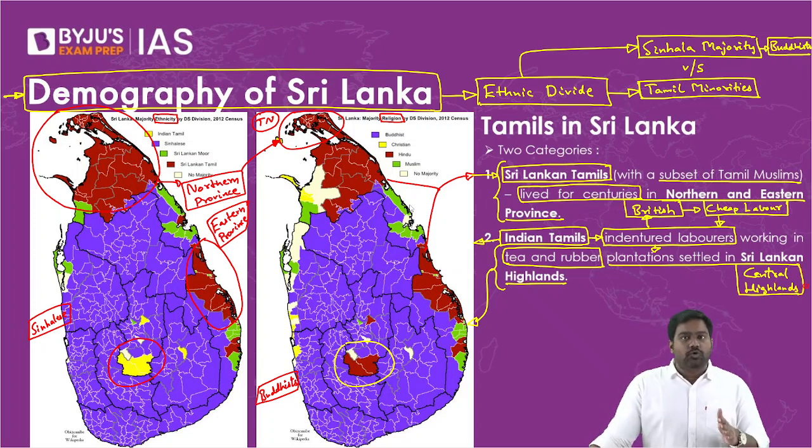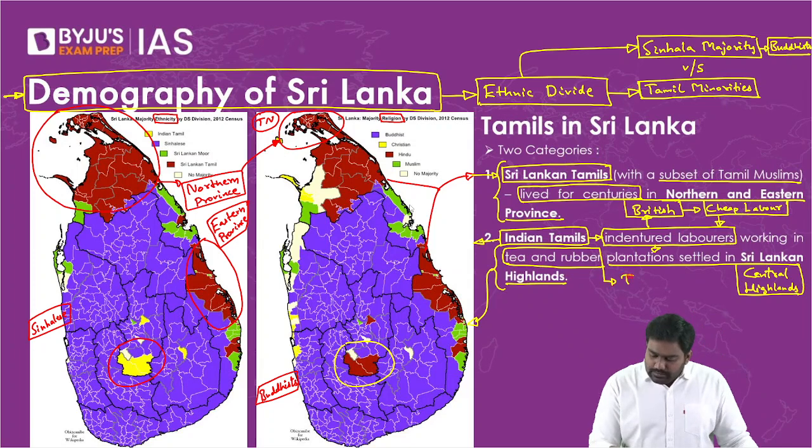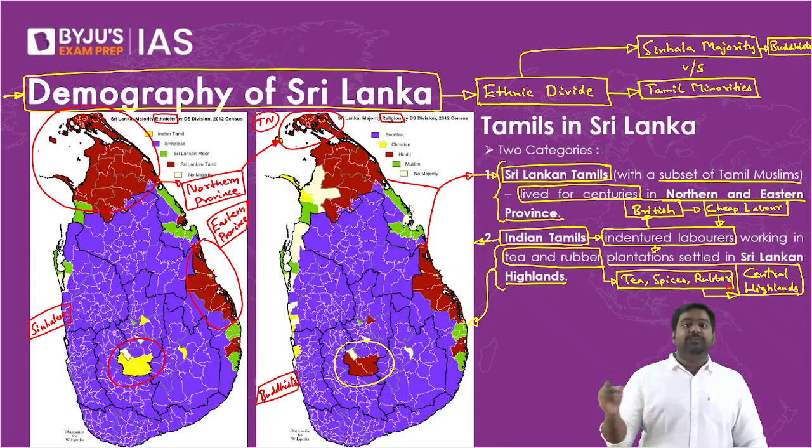So obviously plantation crops grow very well. The commercial plantation crops, like spices, then tea, rubber, right? So the British exploited this area for growing tea, spices, and rubber, which became the lifeline of the Sri Lankan economy. Even today, the majority of Sri Lankan exports is tea, spices, and rubber.